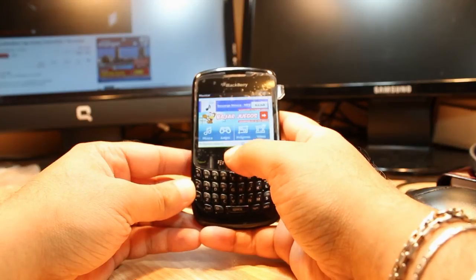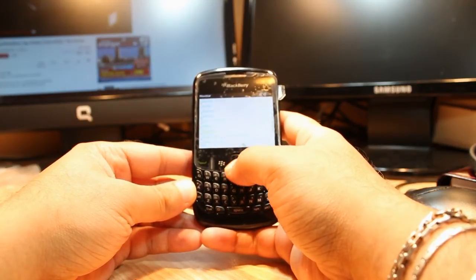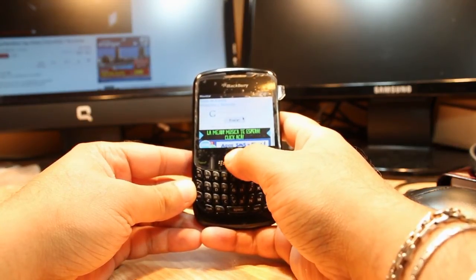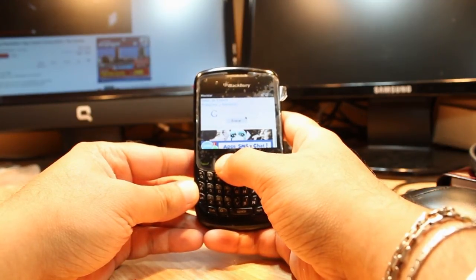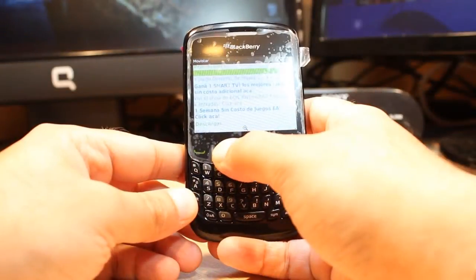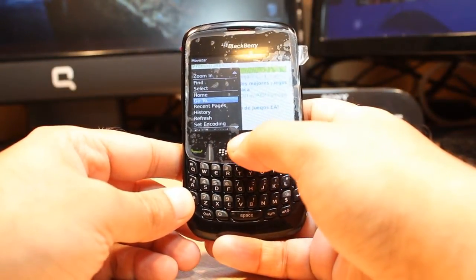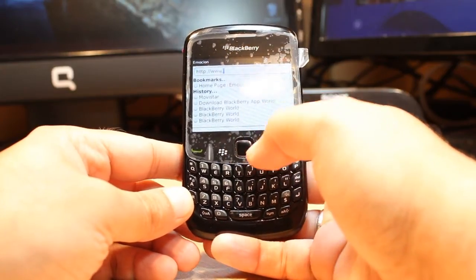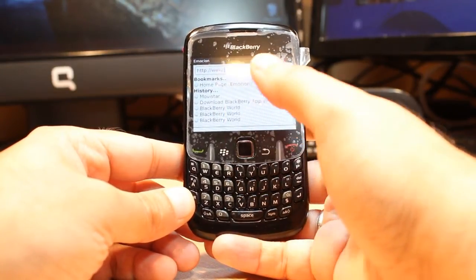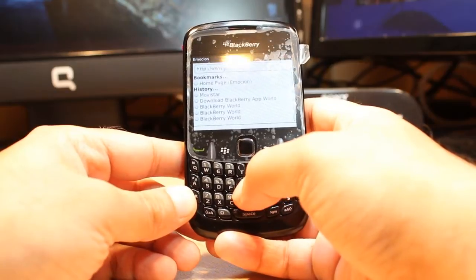For example, my browser is opening some page from Movistar, and I have one searching option here from Google, this one. If you don't have it, hit this menu of the Blackberry. When you are at the browser, you have to find this option. It's called Go to. Hit this one, type the name of any web address. For example, type here Google